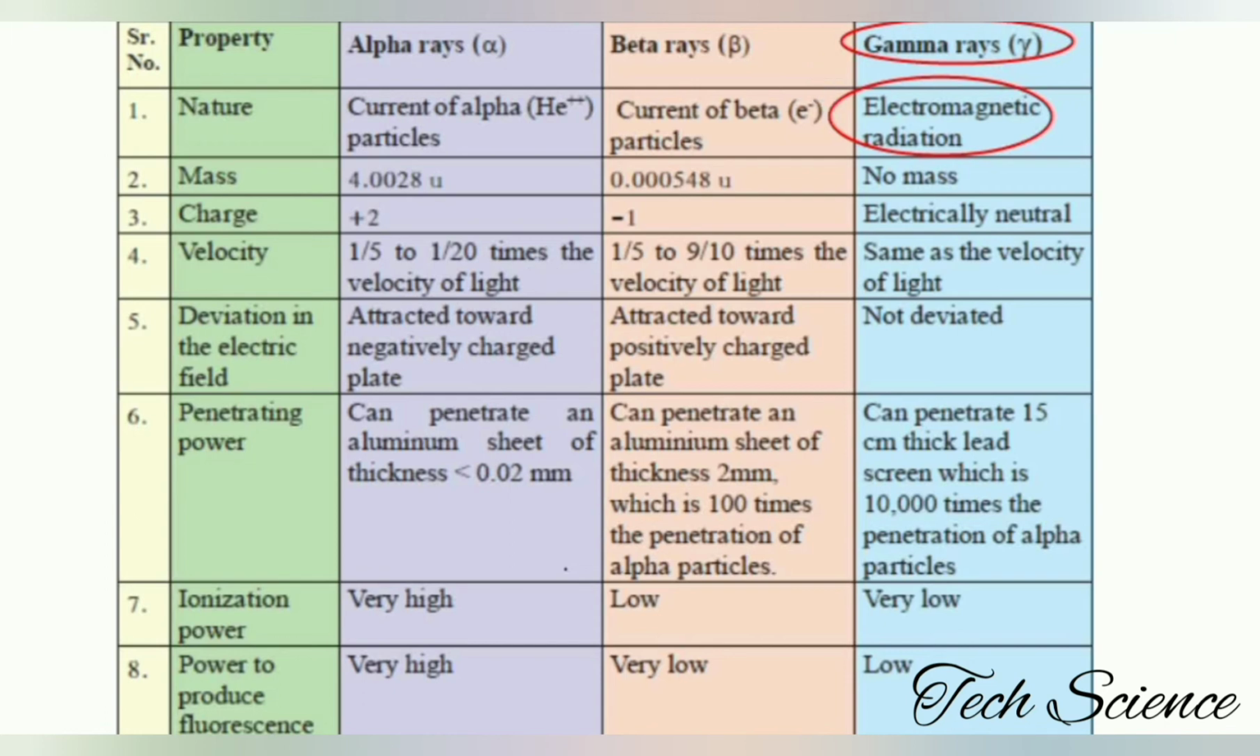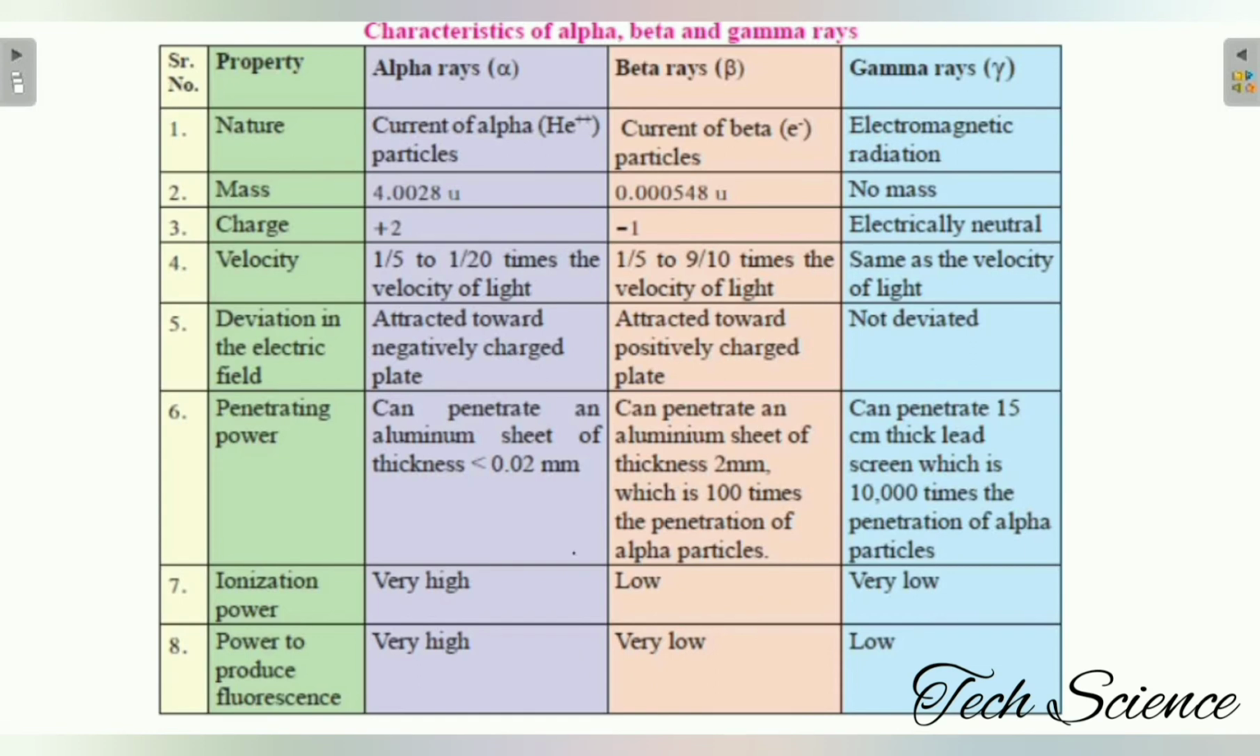Okay, next, what about the others? Other than this, we discussed mass and charge. What about the velocity? Observe the velocity of the alpha rays, that is 1/5 to 1/20th of the velocity of light. All the alpha rays, beta rays, and gamma rays are compared with the velocity of light. What about beta rays? 1/5 to 9/10 of the velocity of light, and because of the difference in nature, the velocity of the gamma ray is the same as the velocity of light. And we know that the velocity of light is 3 into 10 raised to 8 meter per second.